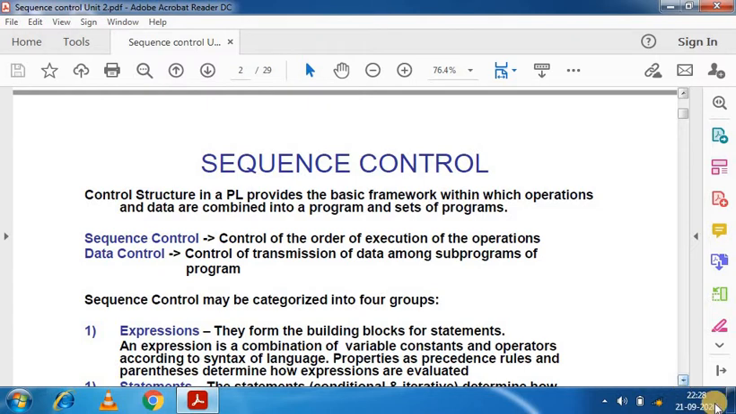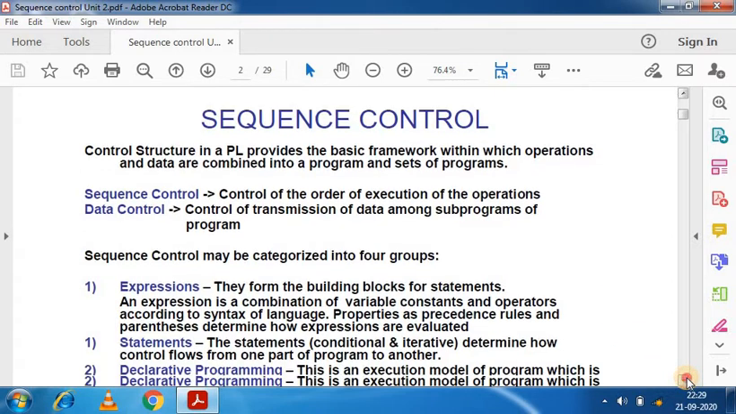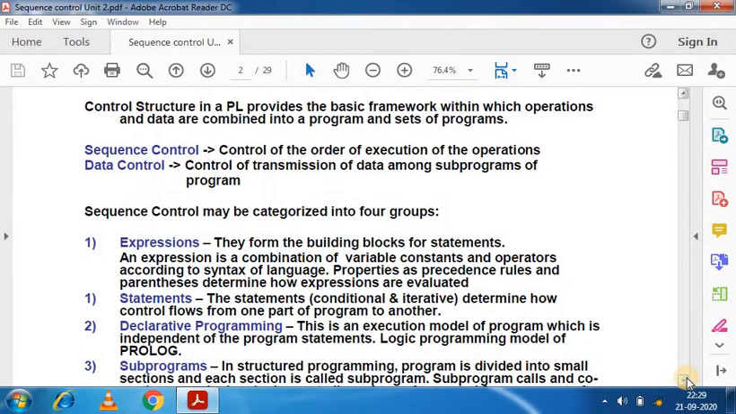Then we will learn about these things. This is the difference between sequence control and data control. Sequence control, as I already said, is the control of the order of execution of operations. Data control is the control of transmission of data among subprograms of any program. Sequence control may be categorized into four groups, starting with expression.